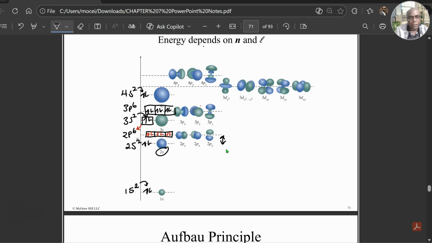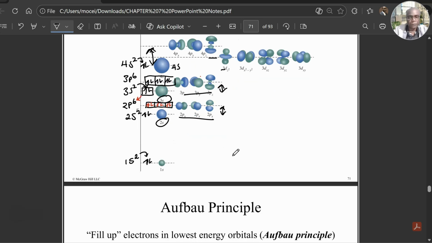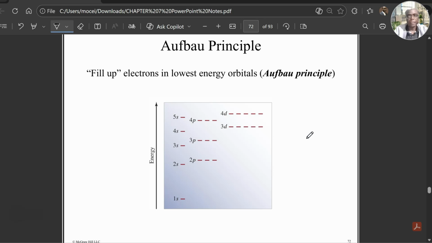The 2s and the 2p's will split. The 3s and the 3p's will split. They have different energies. The 4s and the 4p's are split even further. The 3d will come in between. Okay, so there are rules for filling up these electrons from the lowest energy to the highest energy.